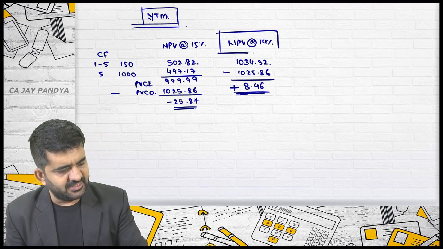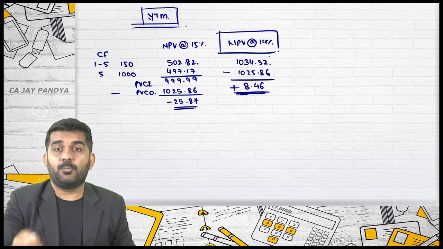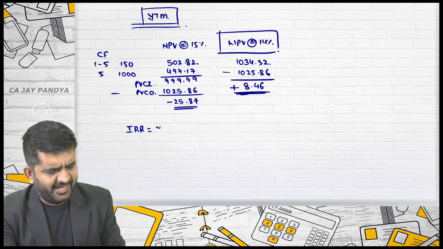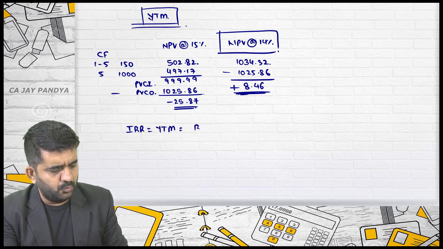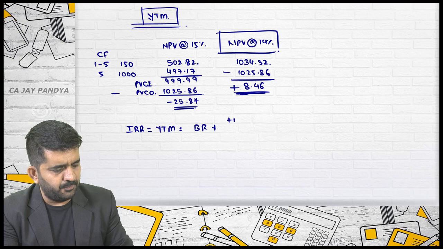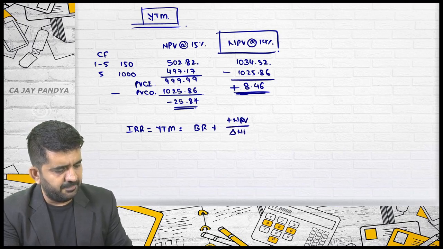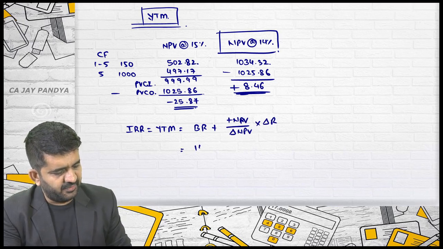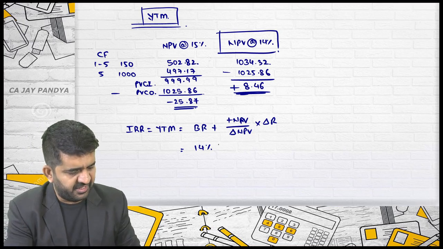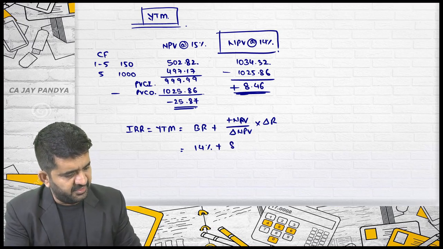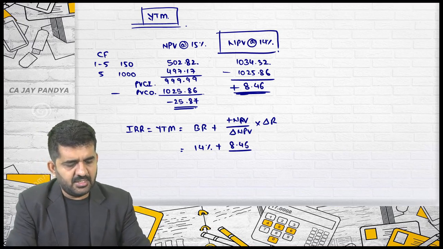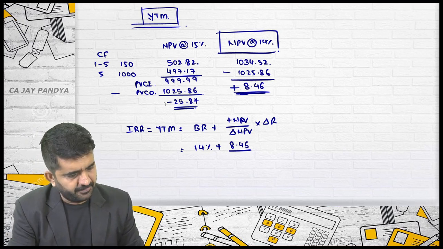I will be taking this as base using that interpolation technique. Is it alright? IRR or YTM is equal to base rate plus positive NPV rate divided by difference in NPV multiplied by difference in rate. Base rate we are taking always a positive NPV rate, plus positive NPV is 8.46. Difference in NPV will be total of this minus this, so it will be plus this.